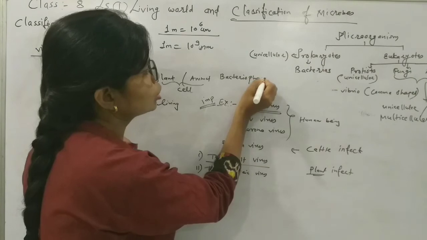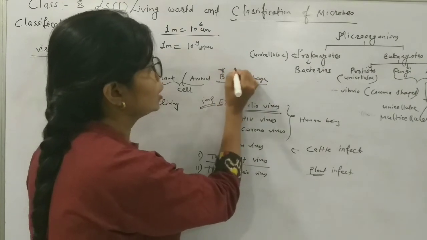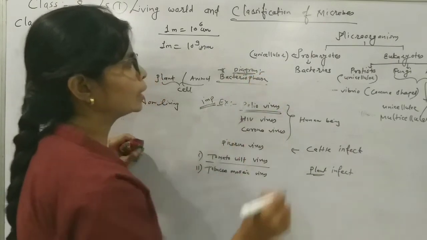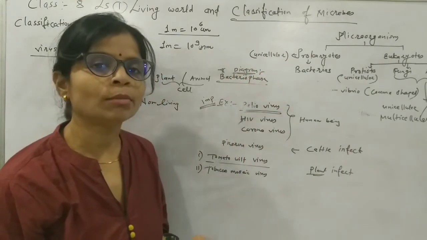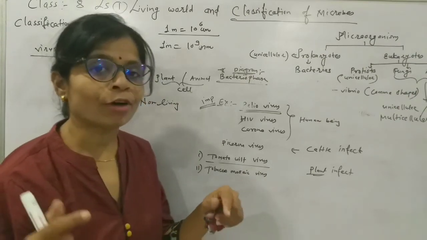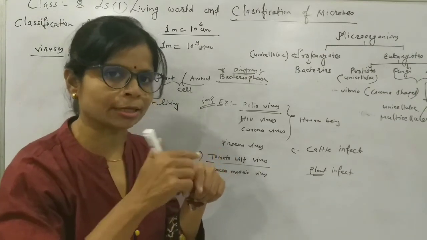Now one more thing is given, that is bacteriophage. What is bacteriophage? Very important, and a question is asked for a diagram: draw the diagram of bacteriophage. Now what is bacteriophage? When a virus attacks the bacterial cell.